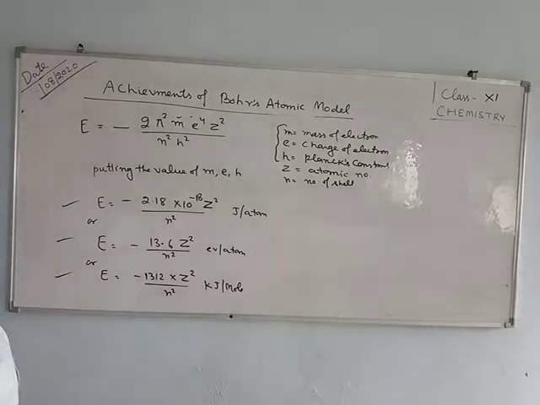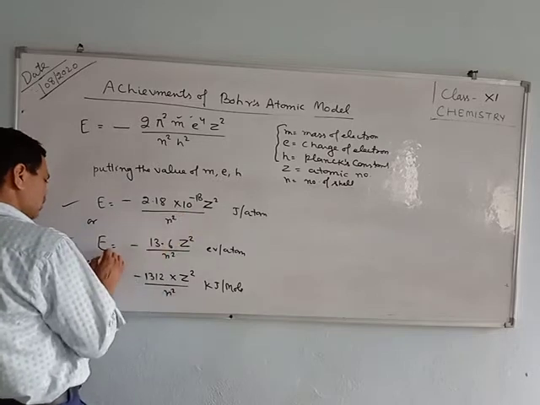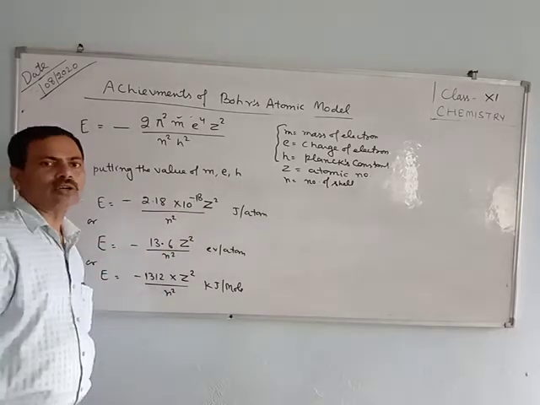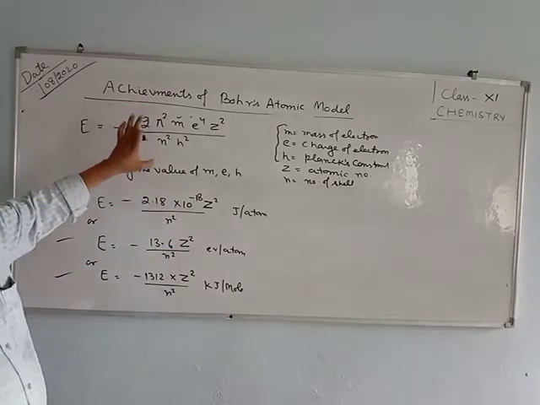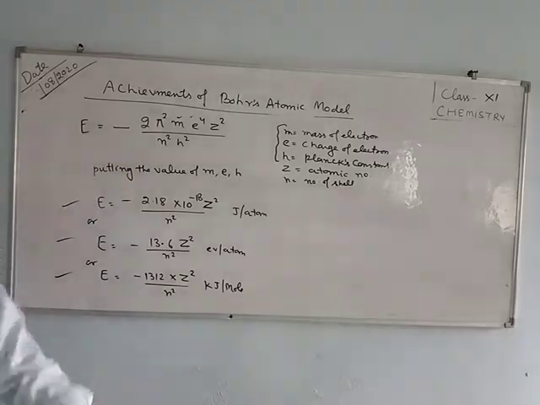According to the numerical, we have to use either this one or this one or this one. These are the formulas for calculating the energy of the electrons. How the formula has been derived is not in the books. That is why I have not given the derivation of this formula. But you have to use the formula for numerical purposes only.